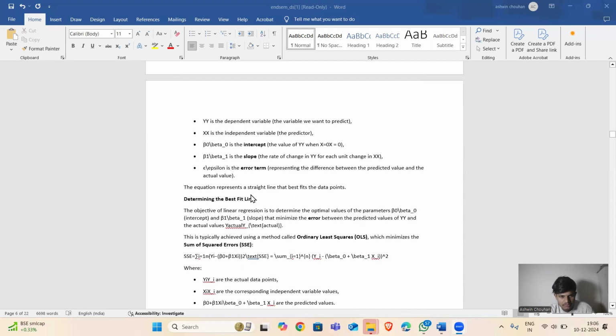The equation represents a straight line that best fits the data points.